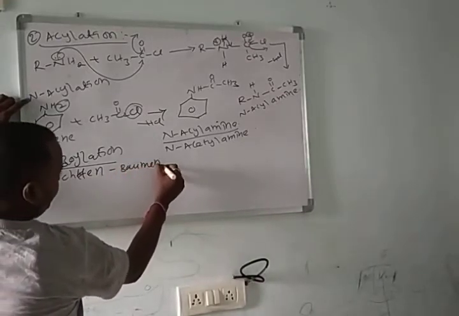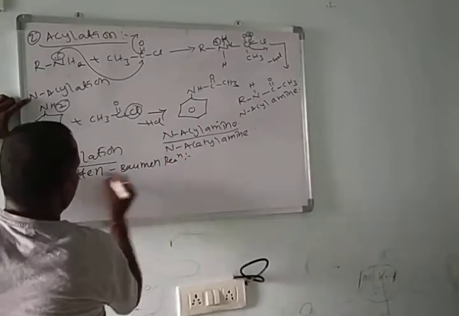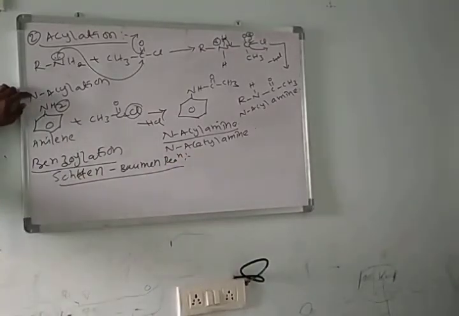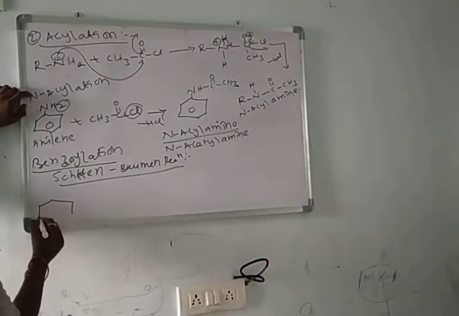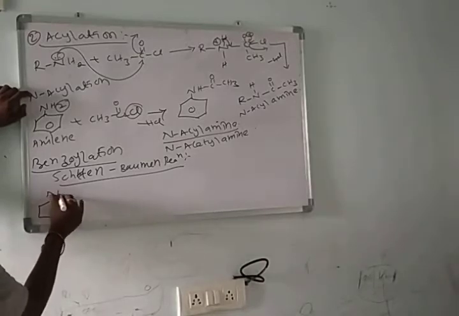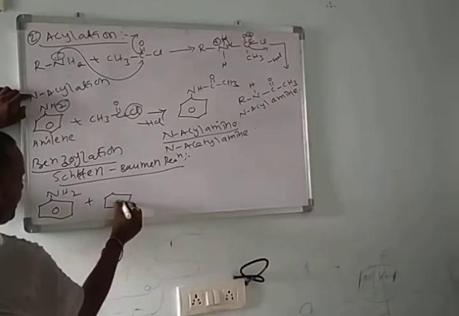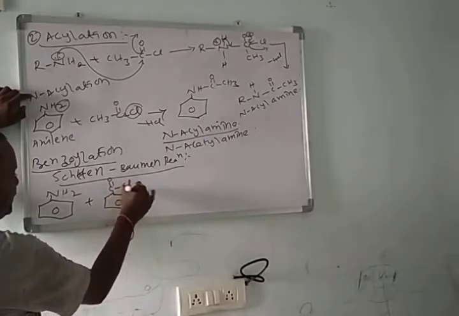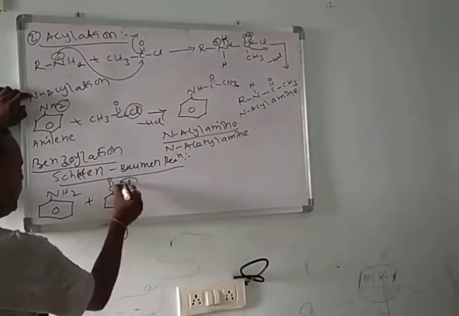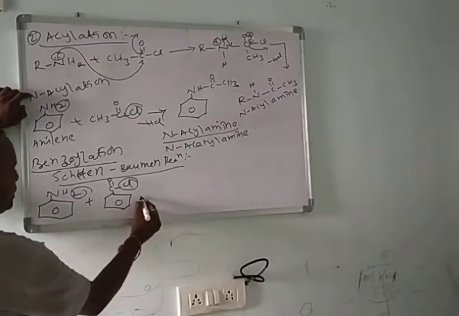Schotten-Baumann reaction. In benzoylation we call it the Schotten-Baumann reaction. Here aniline reacts with benzoyl chloride, C double bond O, Cl. This is benzoyl chloride. Here Cl, here H.